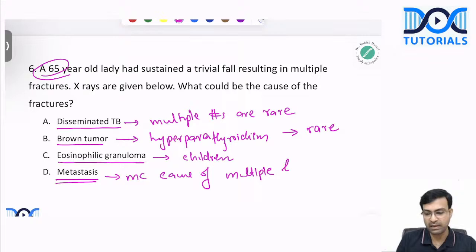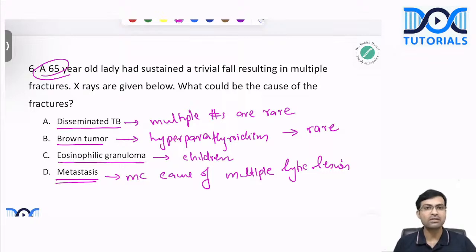Okay, multiple lytic lesions. Why? Because it is the most common malignancy of bone. It is not osteosarcoma or multiple myeloma or anything. Metastatic bone disease is the most common malignant lesion affecting bone. All the others' incidence is much lesser. Okay. So the best answer to this question is the most common one, which is metastasis, which we often see